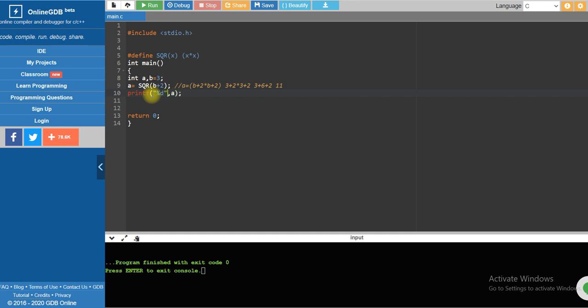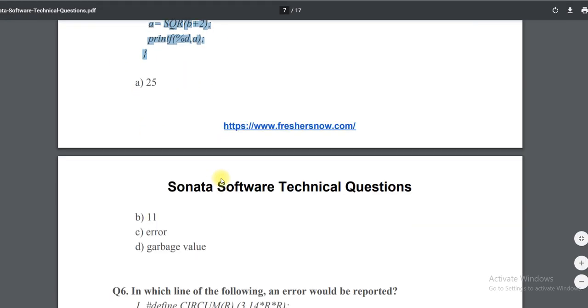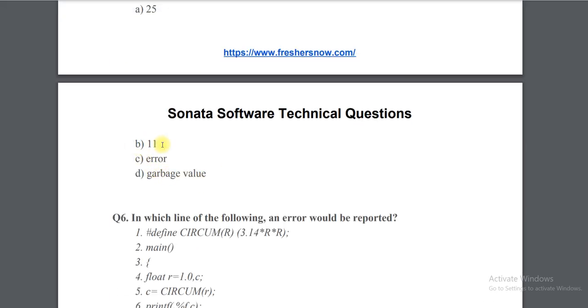Okay, so let me show you the output. So the output is 11, right? So be very careful in the case of macros. Okay, so option B is correct.